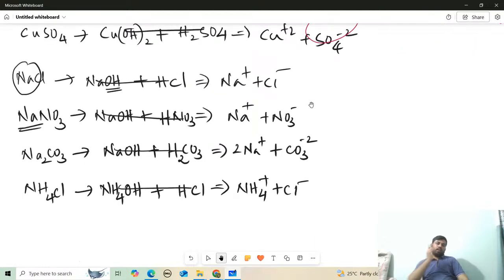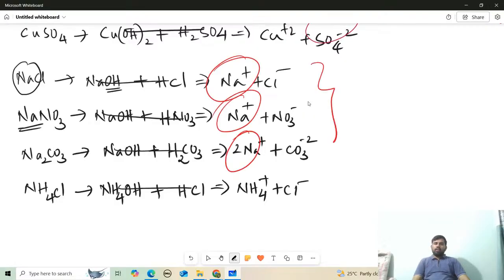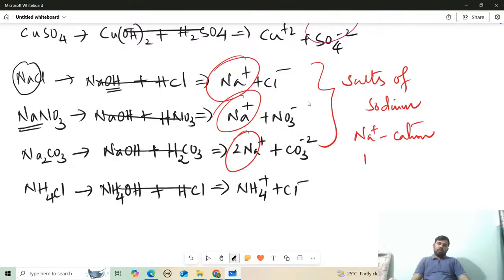Now come to this story. Here, see NaCl. What are the common ions here? Sodium. Can I say these three are sodium salts? Definitely, I can say these are called salts of sodium. It is Na plus, which is called a cation, and it is also called a basic radical. Basic radical means ion produced by the base.